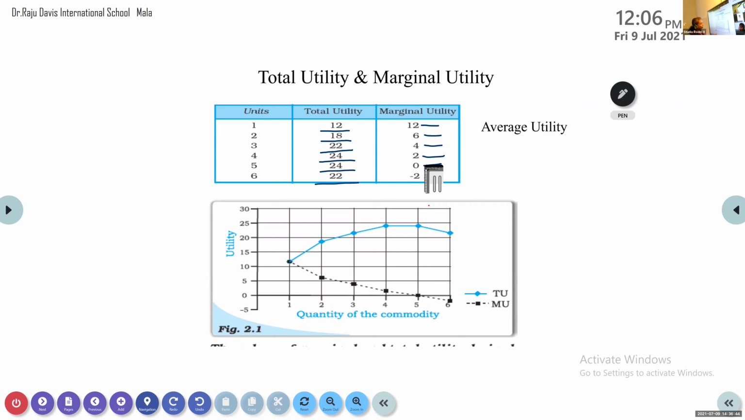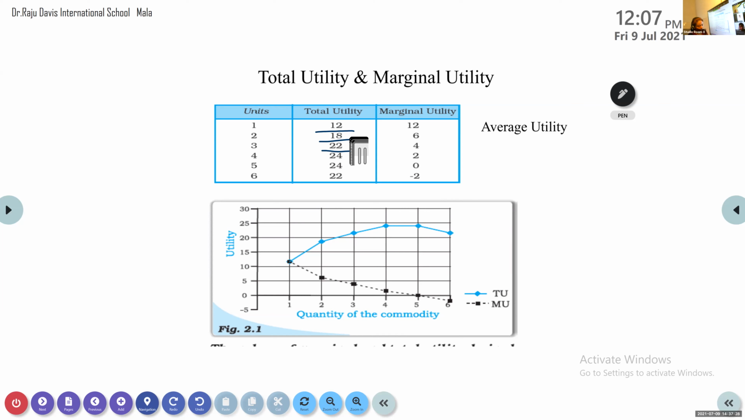Total utility increases, but it increases at a very low rate. If you see the feature of total utility, it is increasing but at a diminishing rate, a very slow rate. So that is a feature. Why is the total utility increasing? Because as we consume the next units, it is increasing, but at a diminishing rate. That is one feature of total utility.